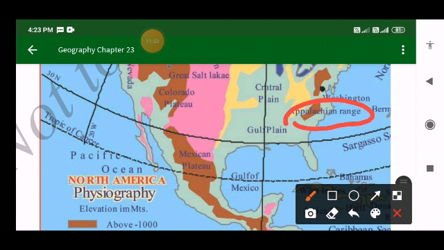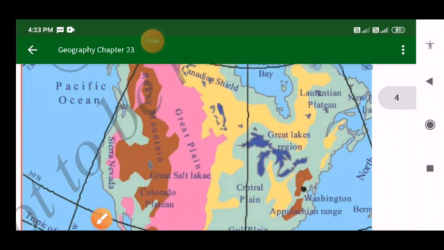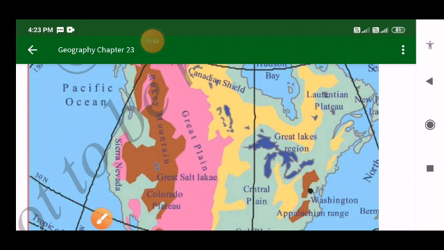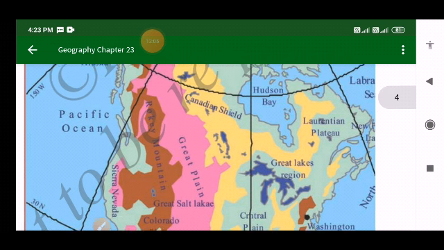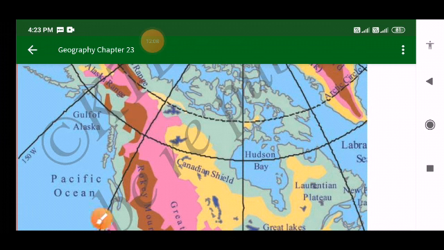For example, how is the North Indian Plain formed? The North Indian plains are formed by rivers like Sindhu, Ganga, and the Brahmaputra, which have their sources in the Himalayas. Not just them, but also their tributaries have led to the emergence of the North Indian plains. Like that, the river Mississippi, Missouri, and their tributaries have formed the Great Central Plains in North America. We can say this is one of the most fertile plains of the world, and it's a good farming region.